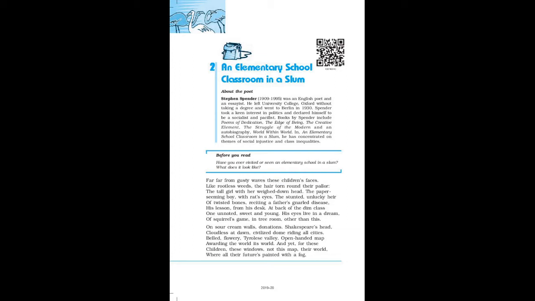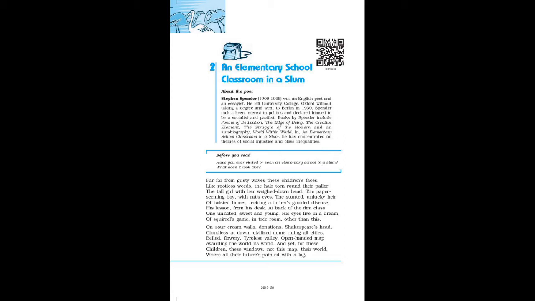Let's write down the meanings of the difficult words. First is sour. Sour means unpleasant. Here, sour cream is written in the first line of the second stanza. It refers to the color of the sour cream, which is off white and creamish. It means that the walls are of this color. They have not been painted for so long.